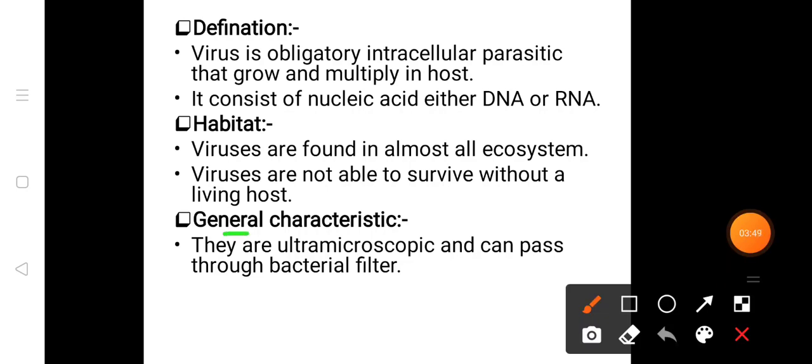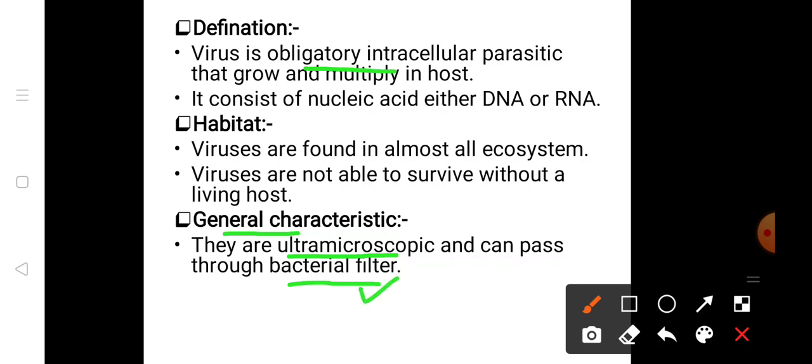In general characteristics, they are ultramicroscopic and can pass through bacterial filters. We can also add one point, that they are obligate intracellular parasites. They are filterable, because they can pass through bacteria-proof filters.